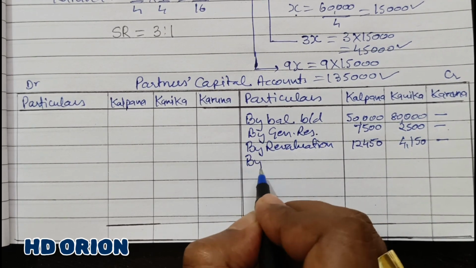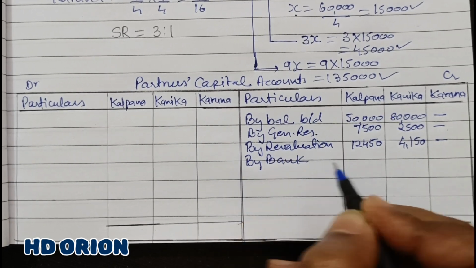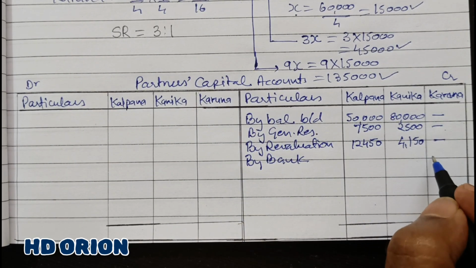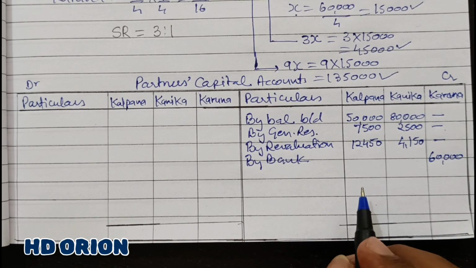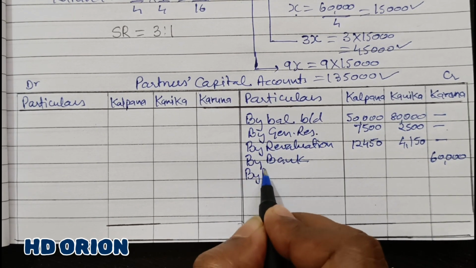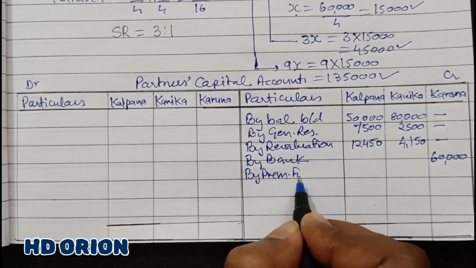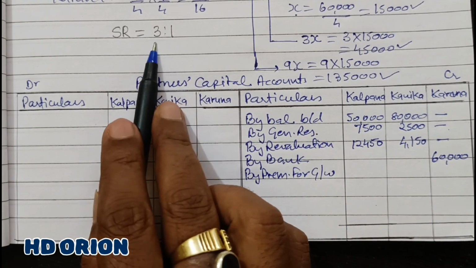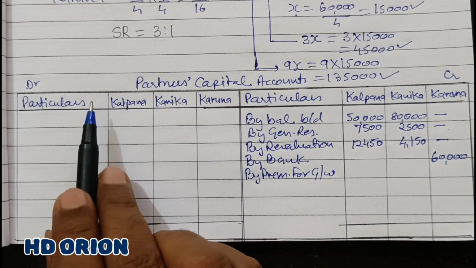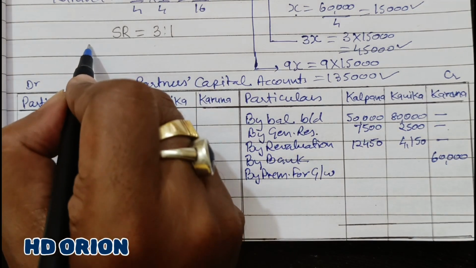The new partner is bringing in cash for his portion of capital, which is 60,000 rupees, and premium for goodwill. So the premium for goodwill is in the sacrificing ratio, that is 3:1, as we have calculated. And the portion of goodwill is how much?